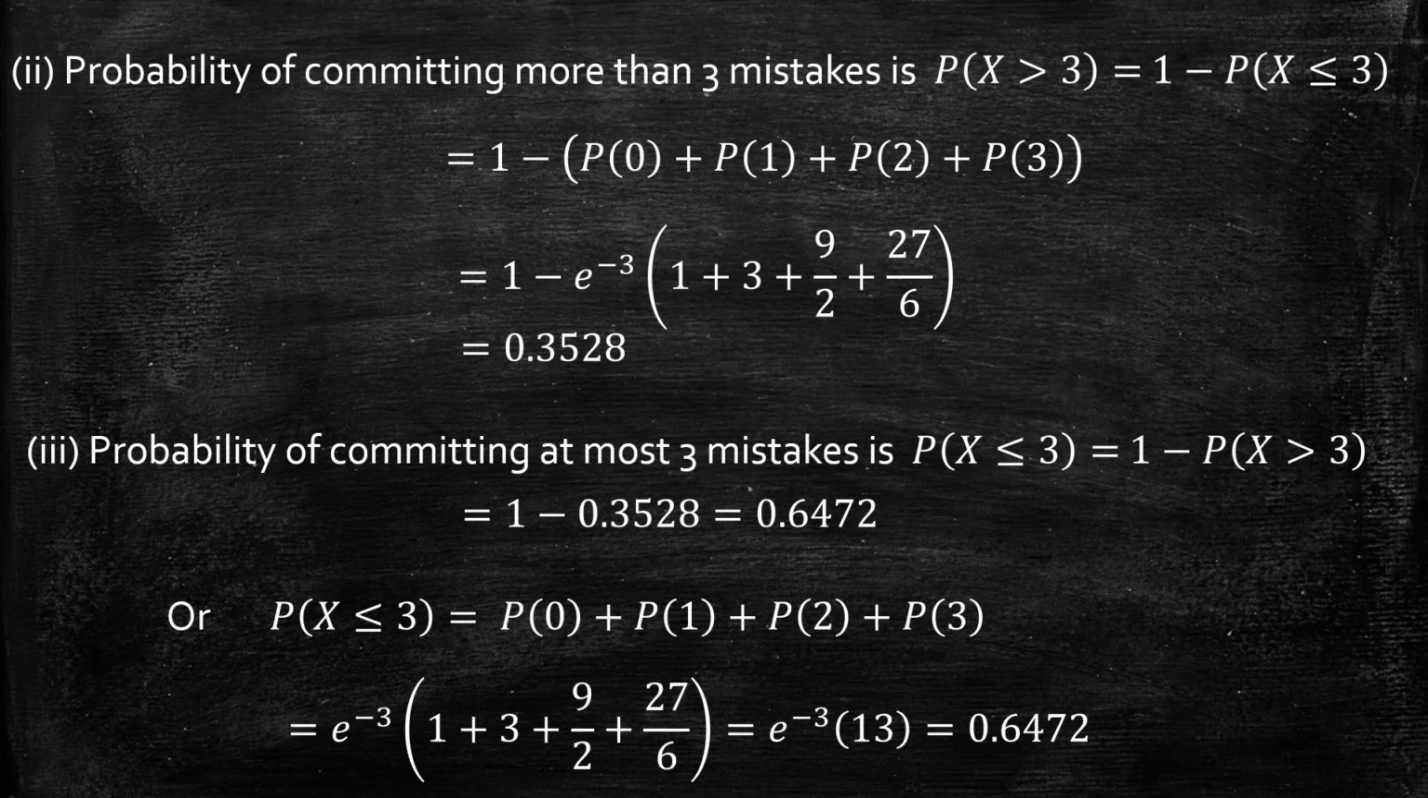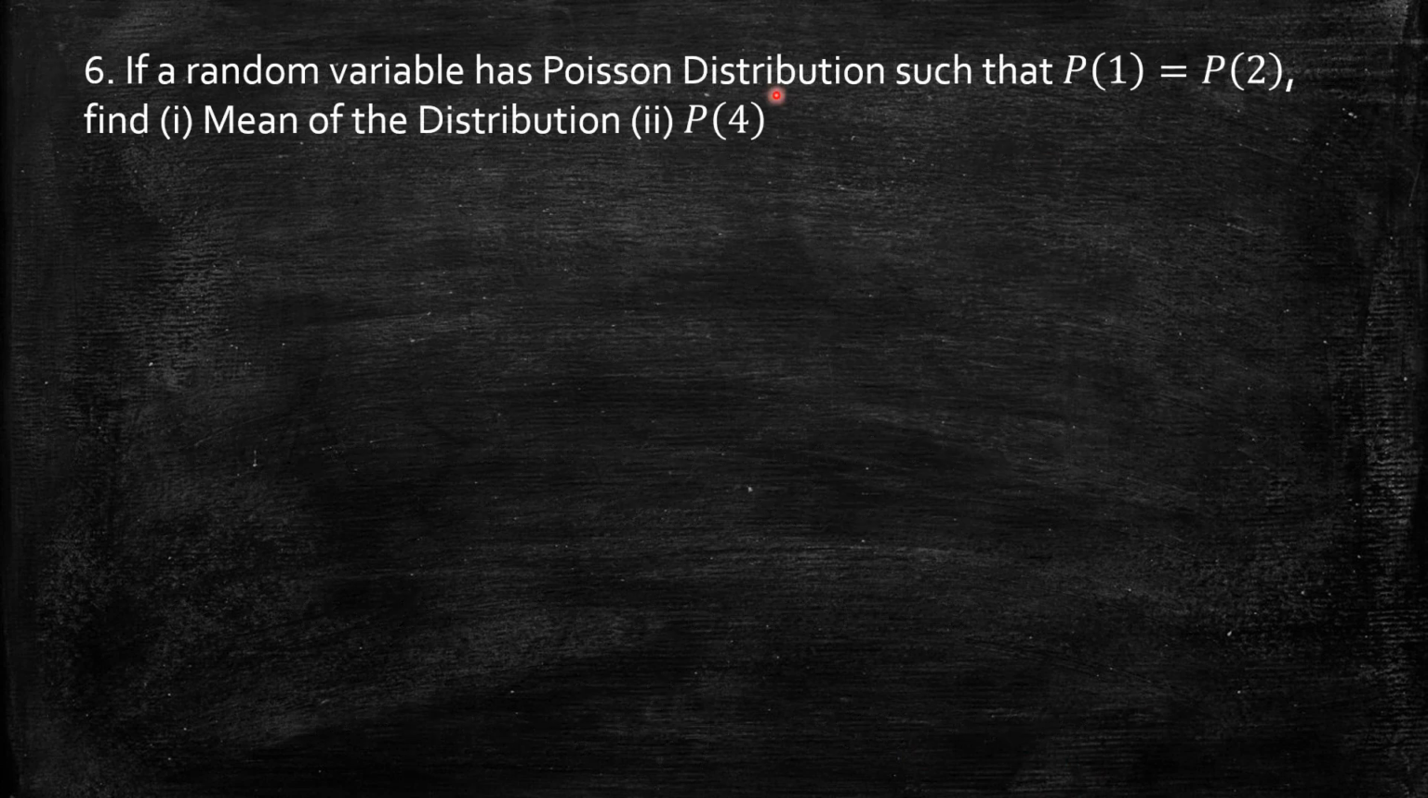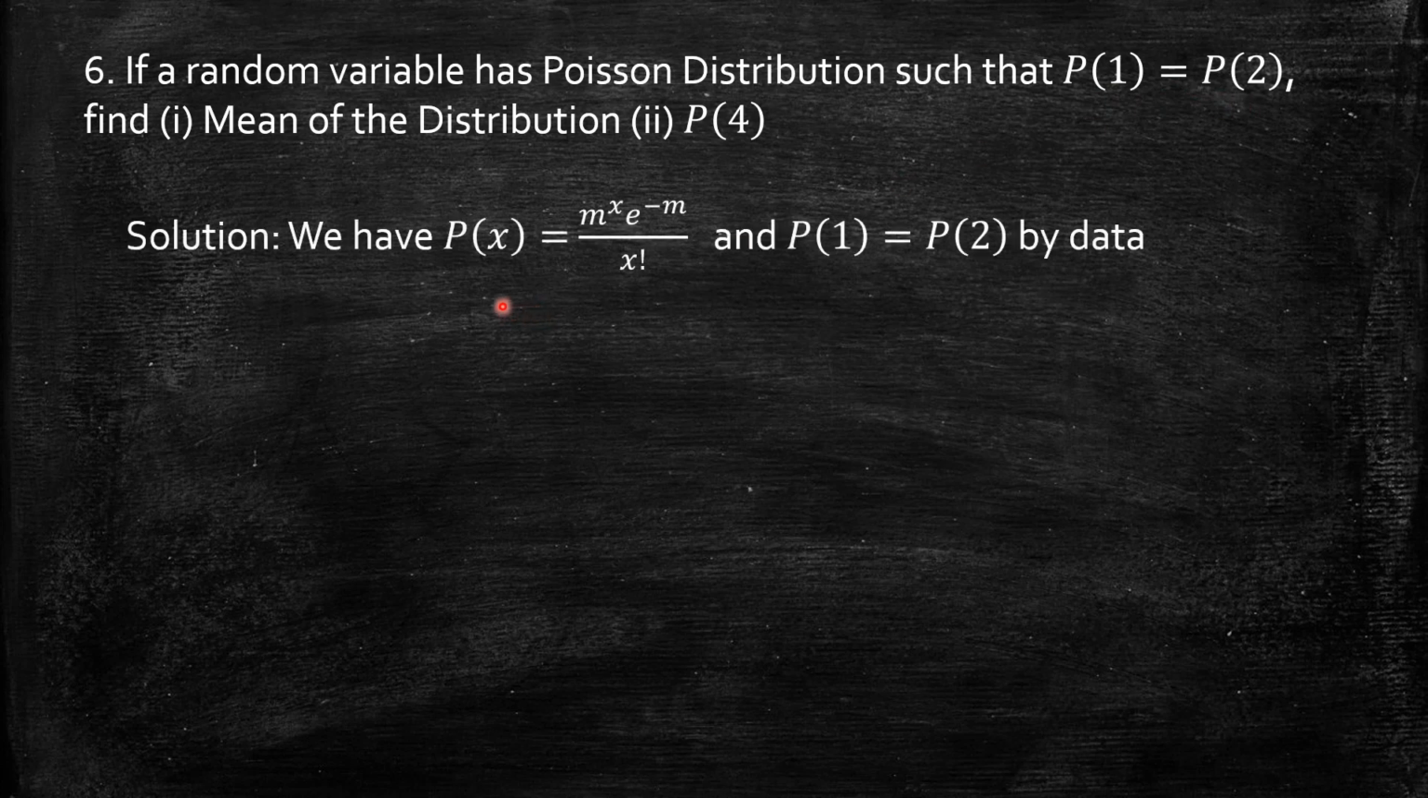Next, problem number 6. If a random variable has Poisson distribution such that P of 1 equal to P of 2, find the mean of the distribution, and second, the probability of x taking 4. Again here also, for the Poisson distribution I want m first. For finding m, the data given is that probability of x taking 1 is equal to probability of x equal to 2. We know that for the Poisson distribution, the probability function P of x is m power x exponential minus m by x factorial.